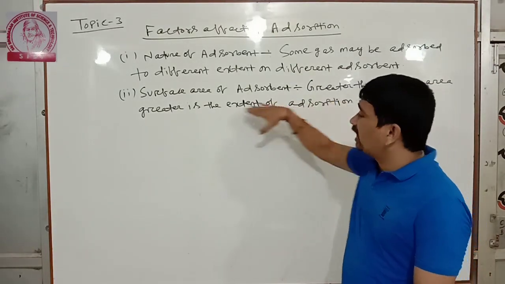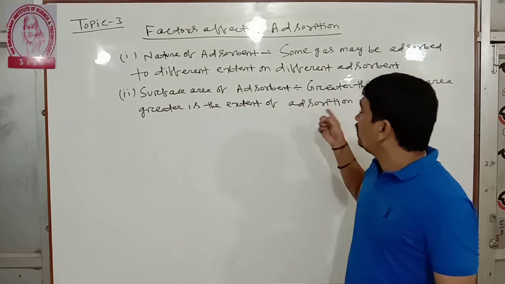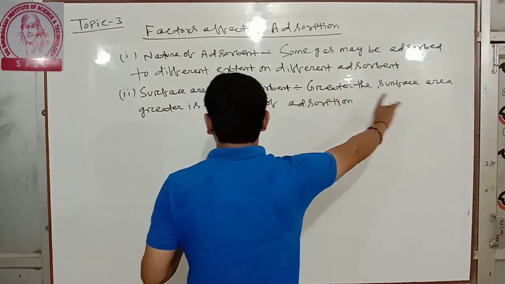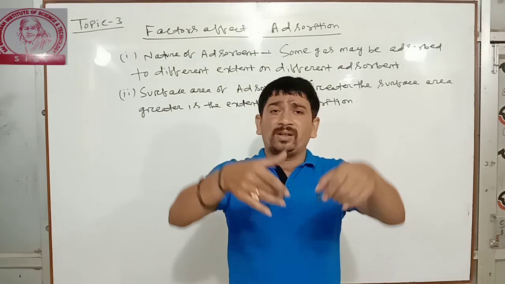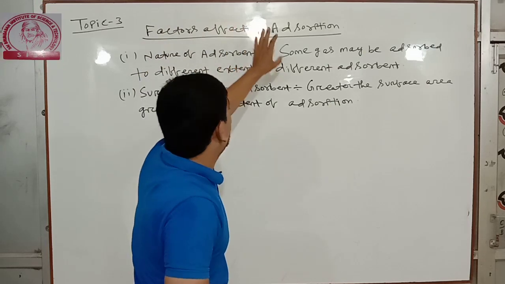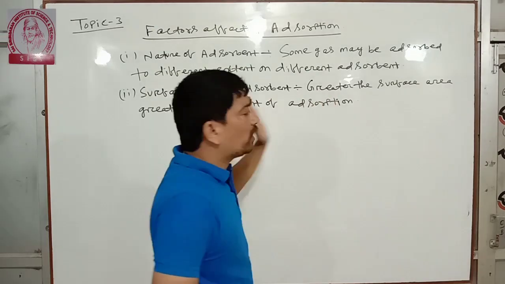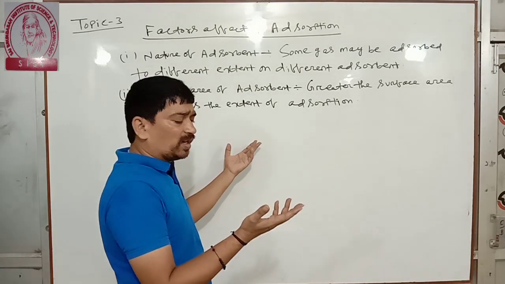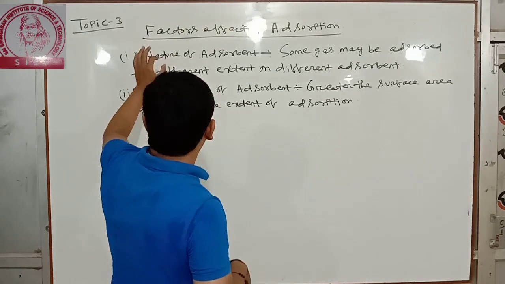So if the surface area of the adsorbent is large, then greater is the extent of adsorption and greater is the rate of adsorption. If we increase the surface area of the adsorbent, the rate and extent of adsorption should be high. Clear? These are the factors affecting adsorption. Simple. Surface area যদি বড় হবে তাহলে rate of adsorption টা বড় হবে। Surface area বড় হলে rate of adsorption টা কত হবে? বড় হবে। Next, nature of adsorbent.